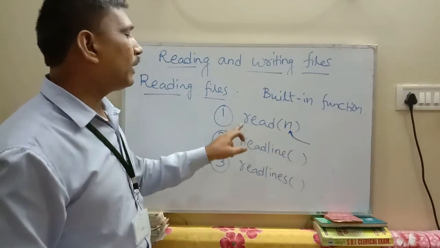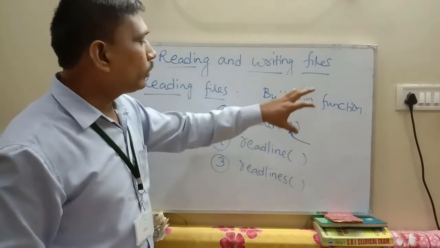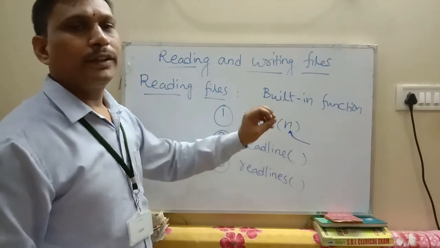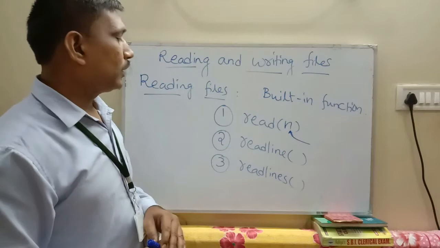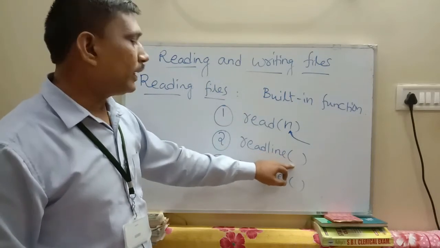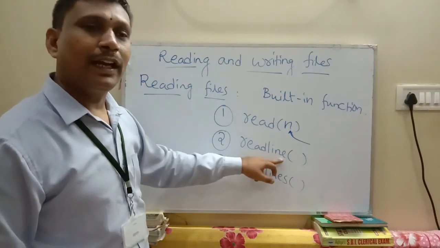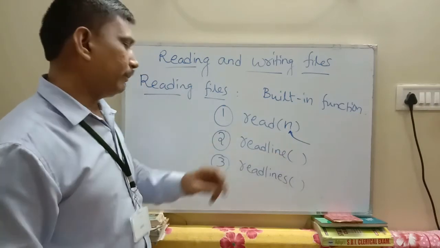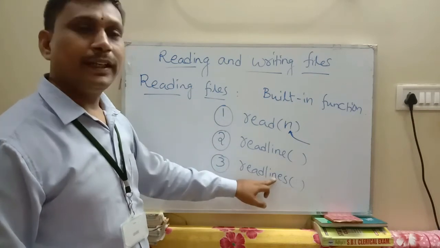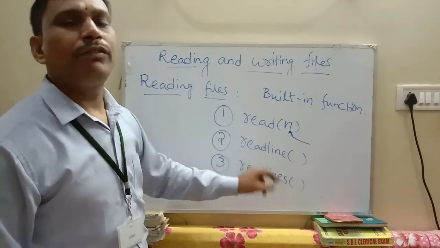For example, read of 5 means you read the first 5 characters or bytes from that file. The readline method is used for reading an entire line; at a time you read one line from the file. The readlines function is used to read all the lines from the file at a time.